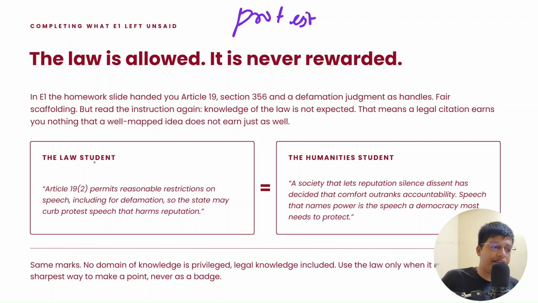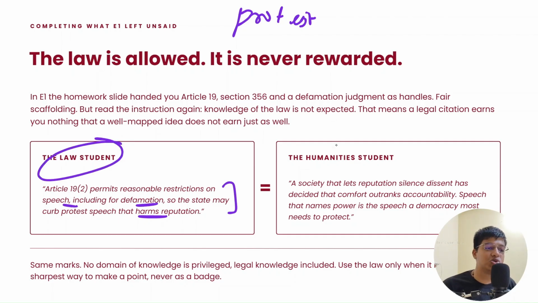So Article 19.2 permits reasonable restrictions on speech, including for defamation. So the state may curb protest speech that harms reputation. Essentially, in the last lecture, as we also discussed, and in this lecture, I will reiterate, this line is completely and very, very descriptive in nature. You need to go ahead and write a line that is in some way very argumentative. The distinction that we drew in the last class, how a law student writes and how a humanities student writes.